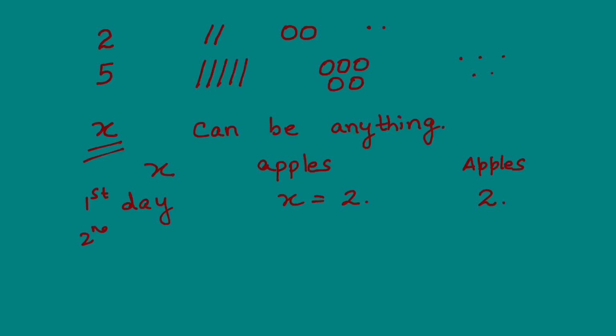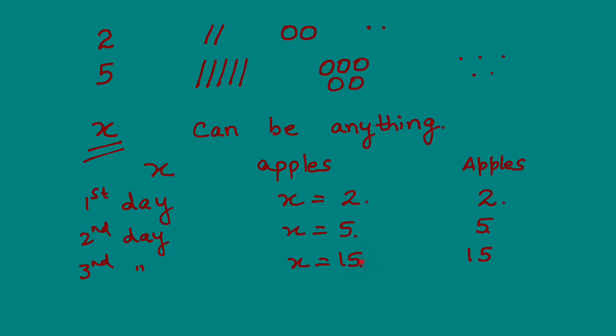Let's say on the second day, you give me 5 apples. That means the value of X is 5. Number of apples? 5. On the third day, I managed to get 15 apples. So how many apples do I have? 15. And what is the value of X?